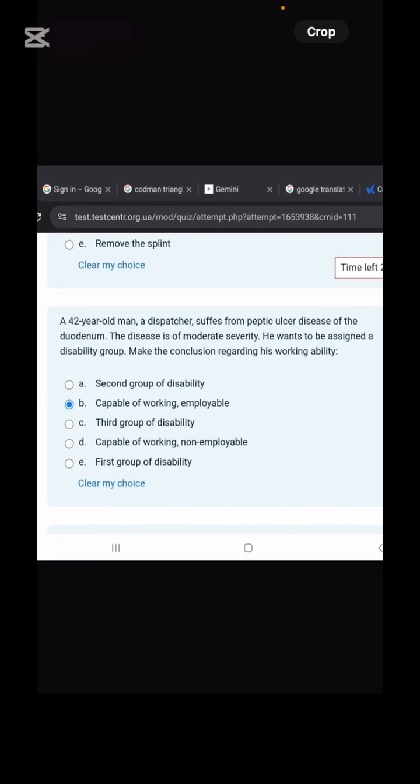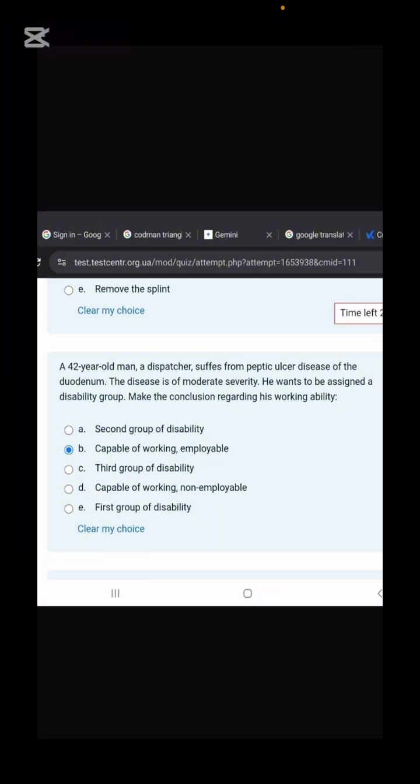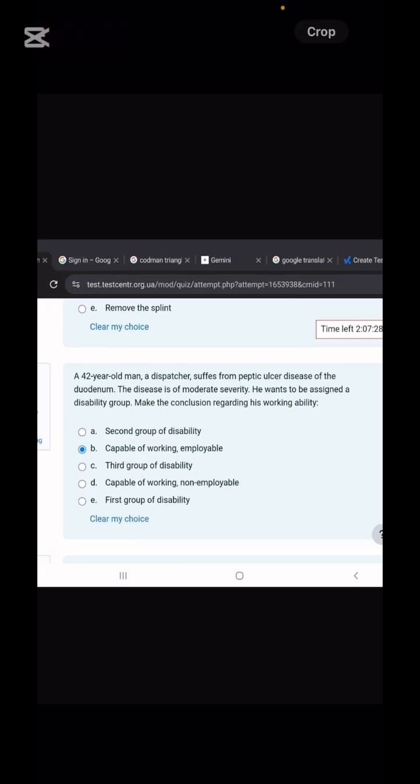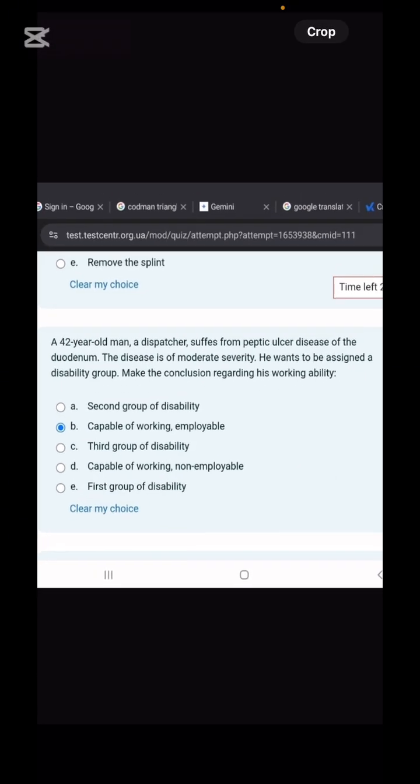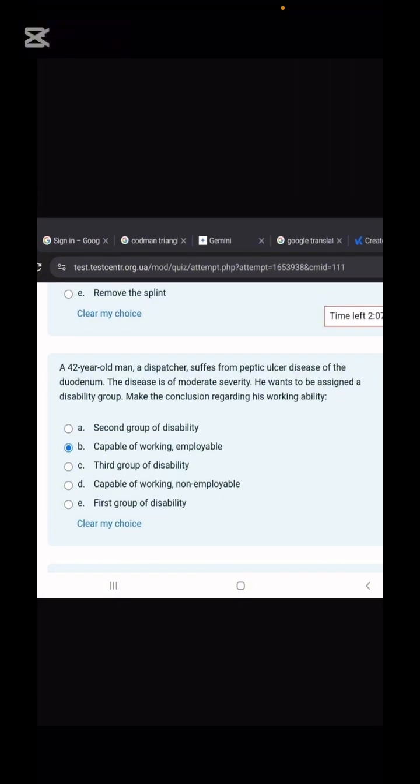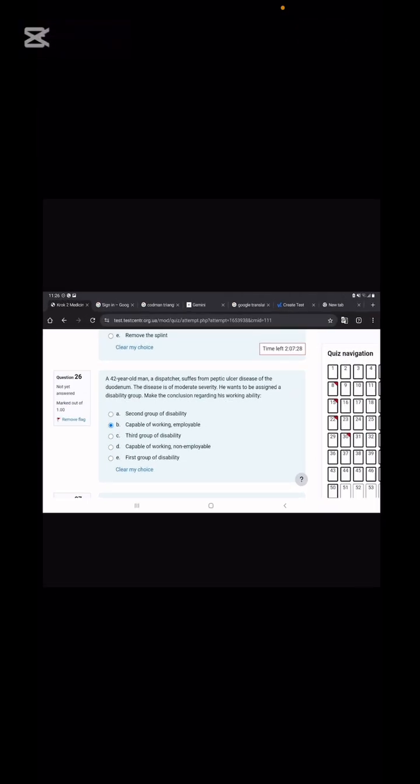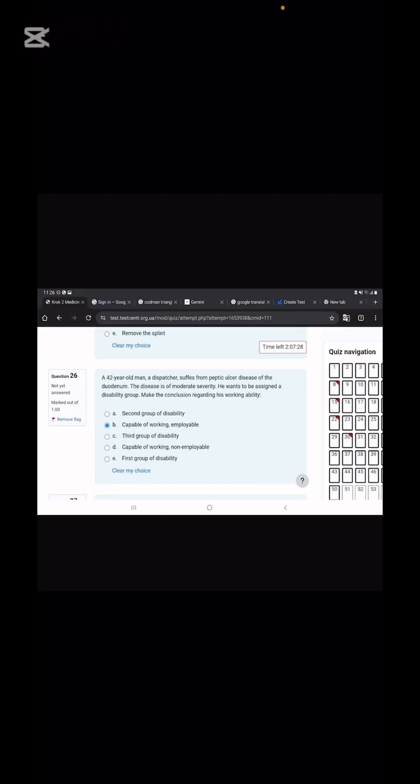Next is the patient who suffers from peptic ulcer disease of the duodenum. The disease is of moderate severity, which is fine. So he wanted to be assigned to a disability group. What do you think? Can a person with a peptic ulcer work or not? He is making some excuse here, right? So he is capable of working, and he is an employee. So he is not disabled. Yeah, he just has peptic ulcer disease, which can be easily treated. We have advanced care nowadays. So he is capable of working, an employee. What is the patient doing? Making excuses for fake holidays.